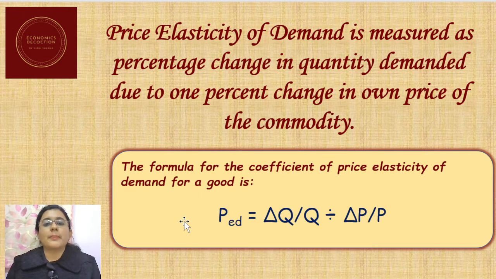Price elasticity of demand is measured as percentage change in quantity demanded due to 1% change in price of the commodity, that is own price of the commodity. For example, we can understand what will be the change in quantity demanded of a biscuit due to 1% change in its price. If we increase the price of a packet of biscuit by 1%, how much will the quantity demanded of that biscuit fall?